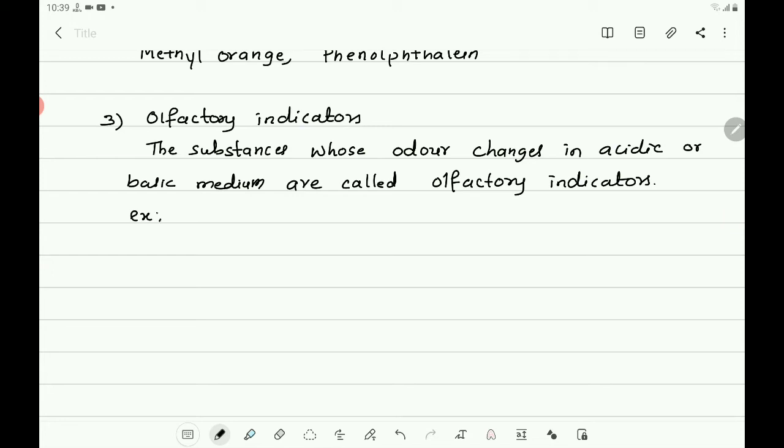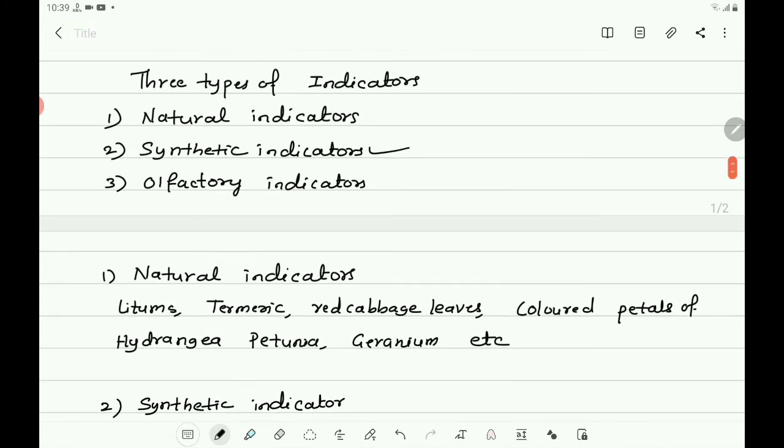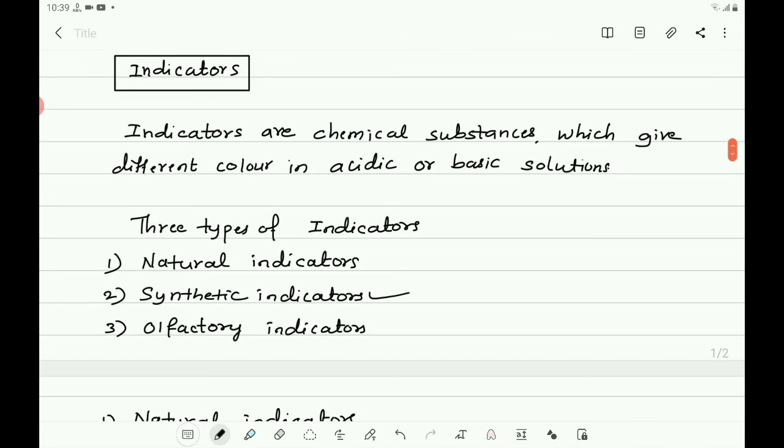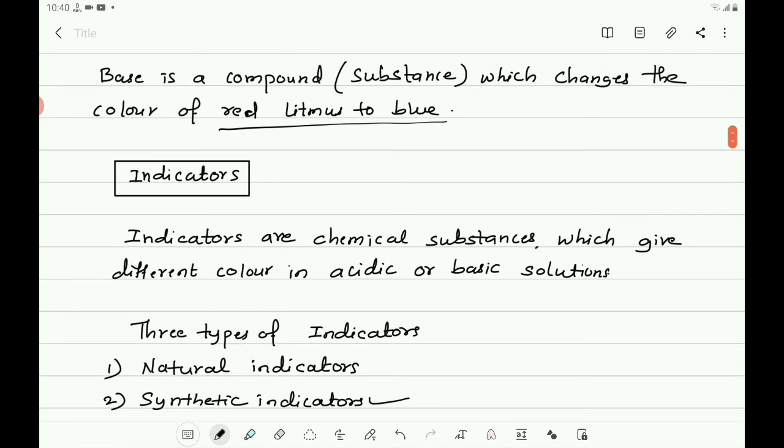You can give onions, vanilla, cloves, etc. These are some examples of olfactory indicators, and all these indicators are also called acid-base indicators.